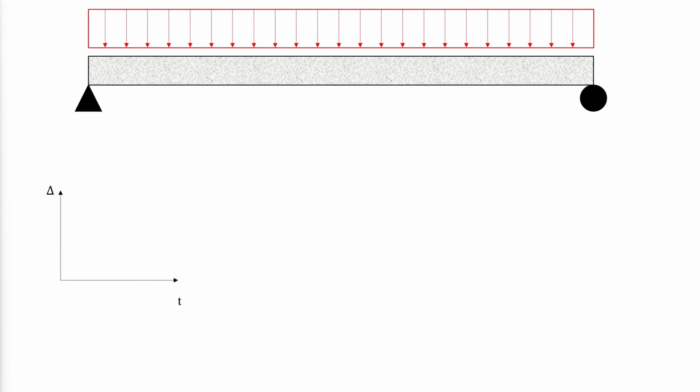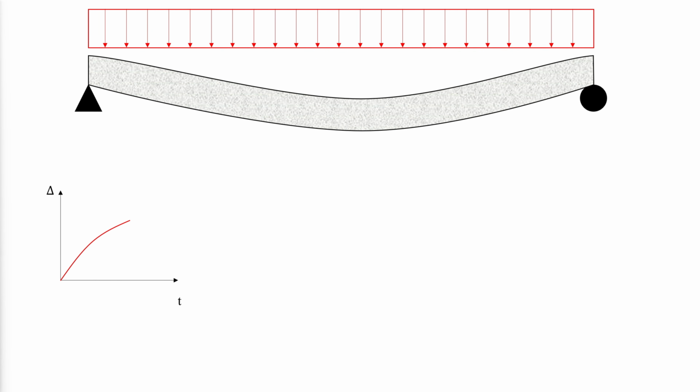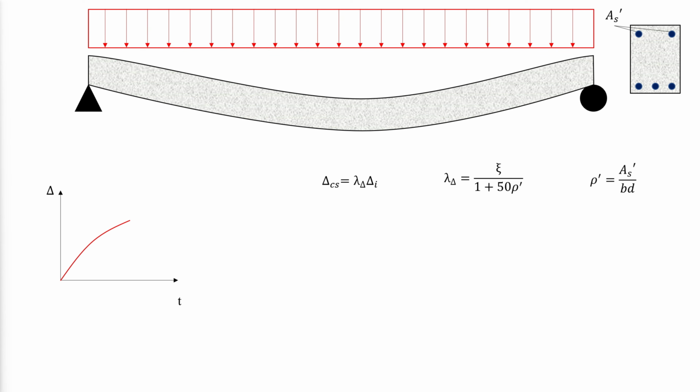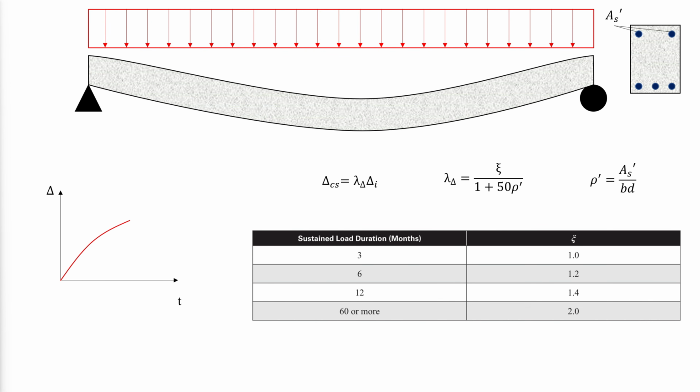In one-way flexural beams, creep and shrinkage due to sustained loads cause time-dependent deflections that can be 2 to 3 times greater than the immediate deflections. Ignoring them can be catastrophic. They can be calculated by multiplying the calculated immediate deflections due to sustained loads like dead loads by the factor lambda delta, which is determined by taking into account the area of the steel compression reinforcement if it exists. The value Xi depends on the duration of the load application.